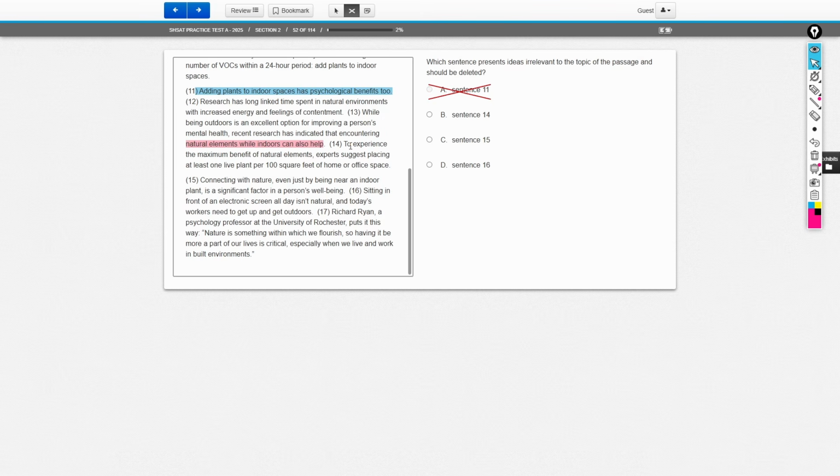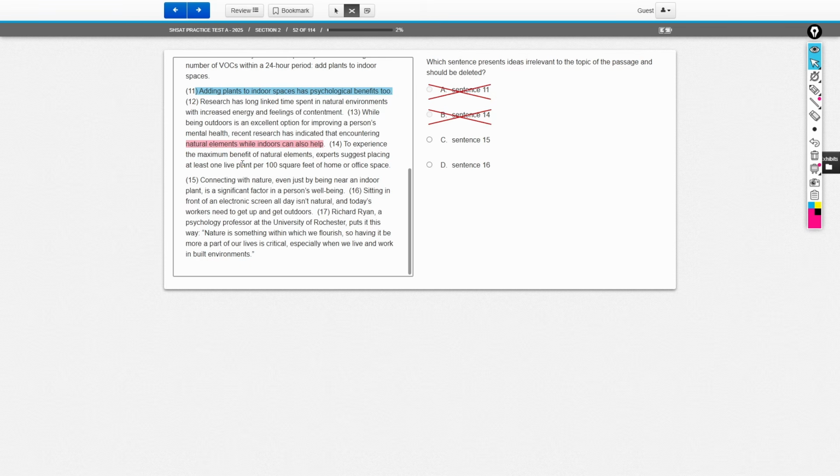So here is a paragraph where the author is suggesting to bring nature inside, and then the next sentence is telling you how much nature to bring inside. Well, just one plant per 100 square feet. So yes, sentence 14 is relevant because it's giving us a guide as to how to bring nature indoors, which is what this paragraph wanted the reader to do, okay?